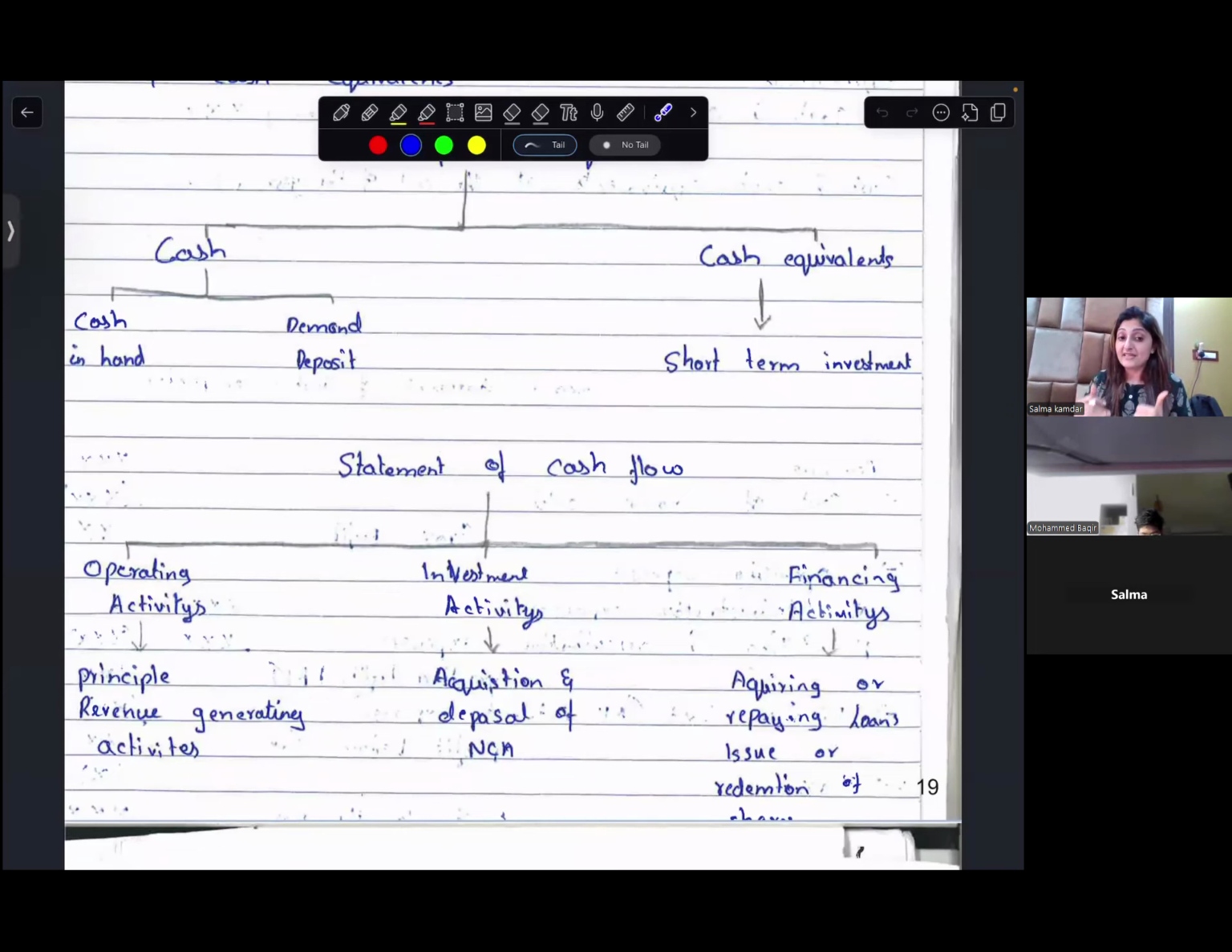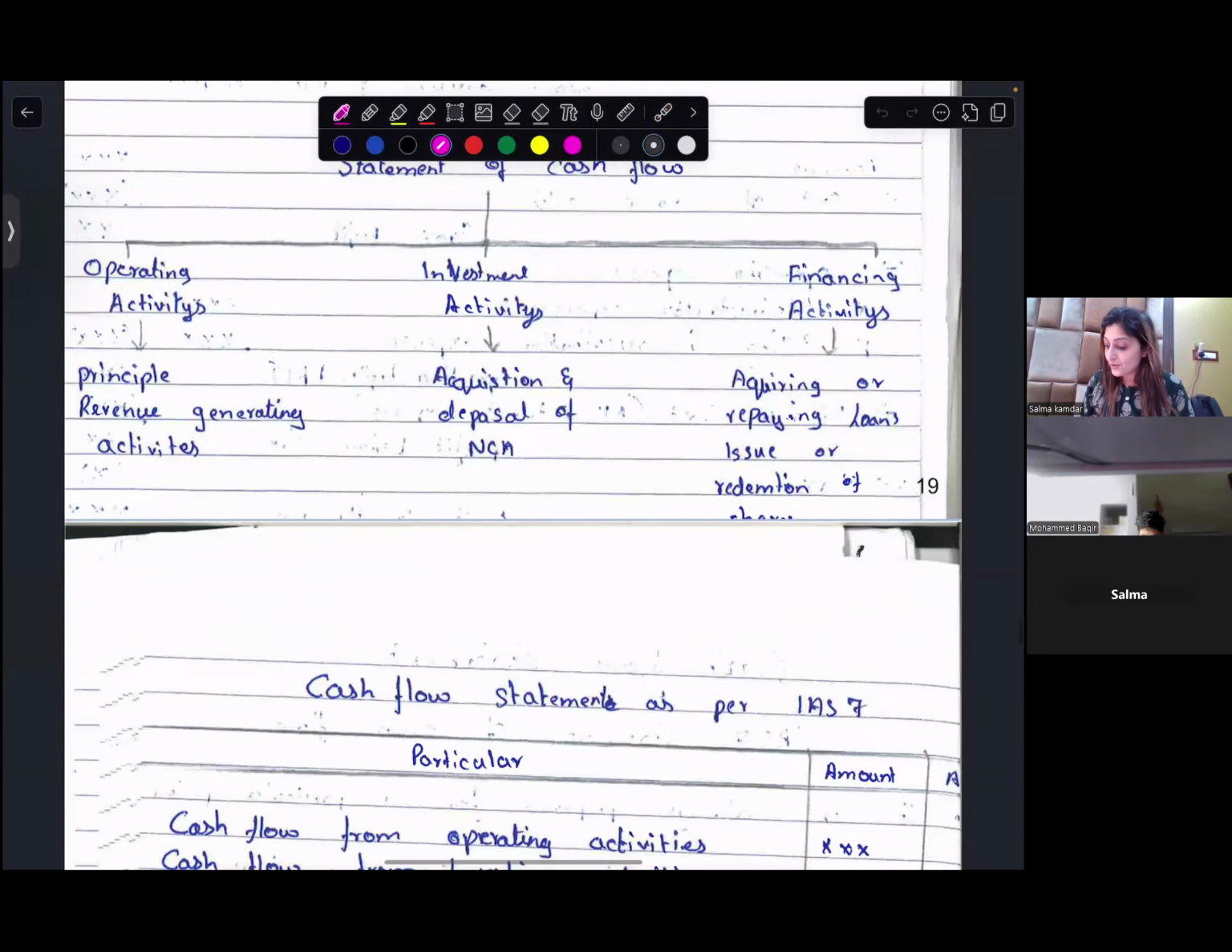Investing activities, it's buying and selling of your non current assets. You would have the interest on investments in your investing activity. If you've received interest on investments, it would be there in your investing activities. And if you are receiving some dividend, even that would be there in your investing activity. Please remember that if you're receiving dividend, it is investing activity.